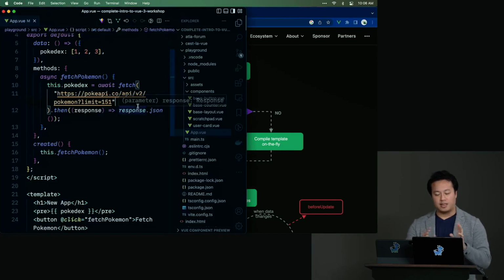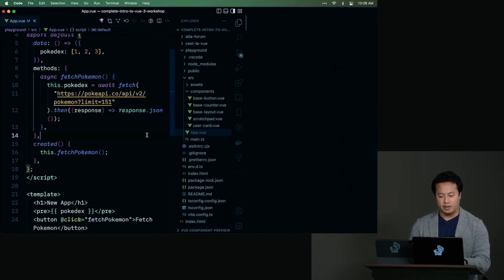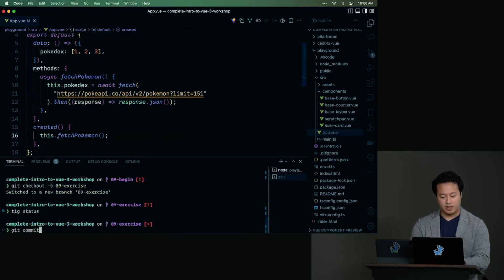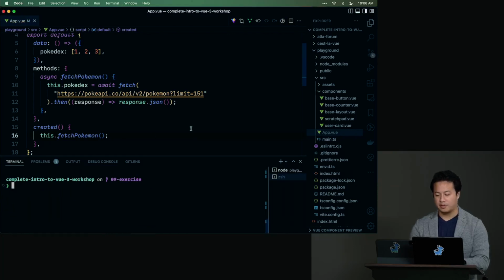OK. And so the other thing that I want to cover too, let's go ahead and commit this real quick. Git status, feature, add Pokedex, fetch API call. Great. OK.